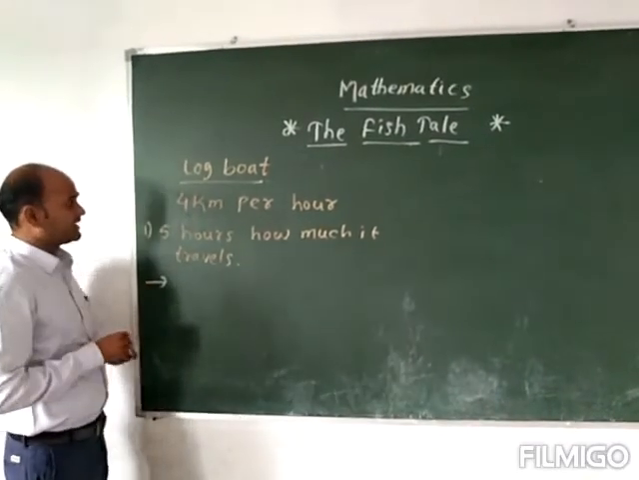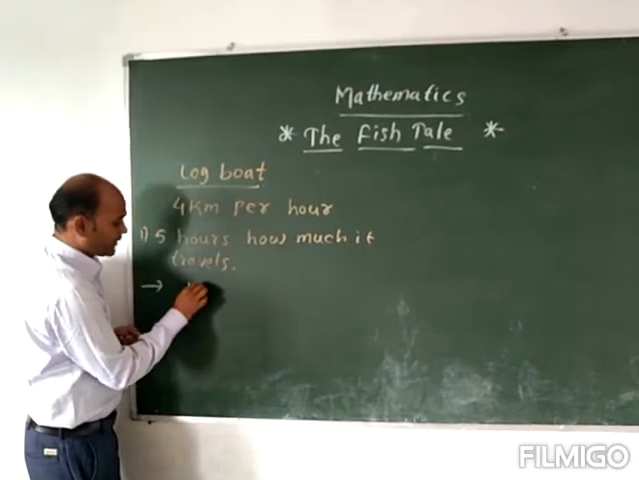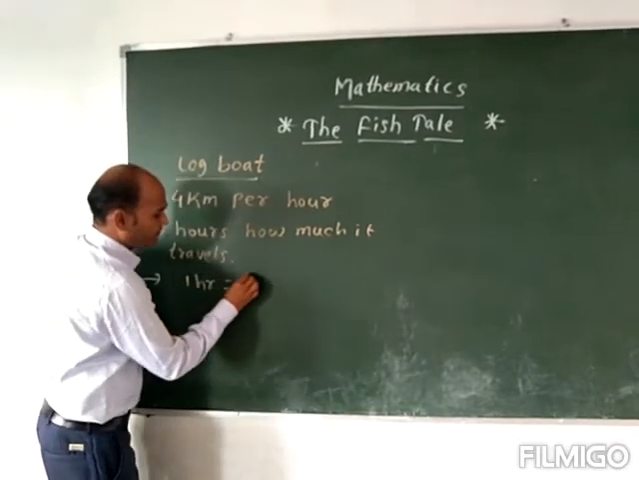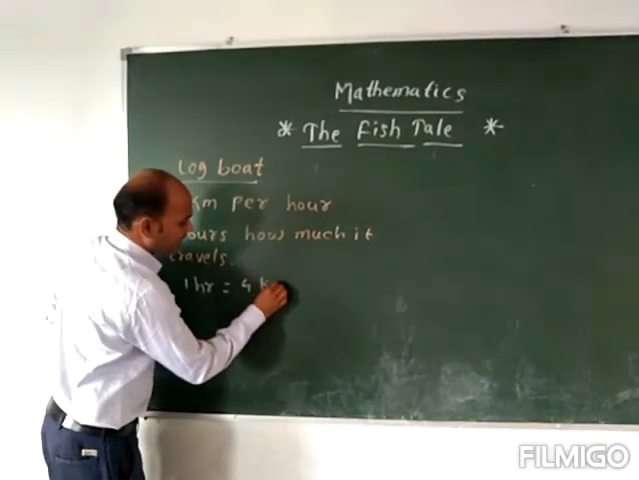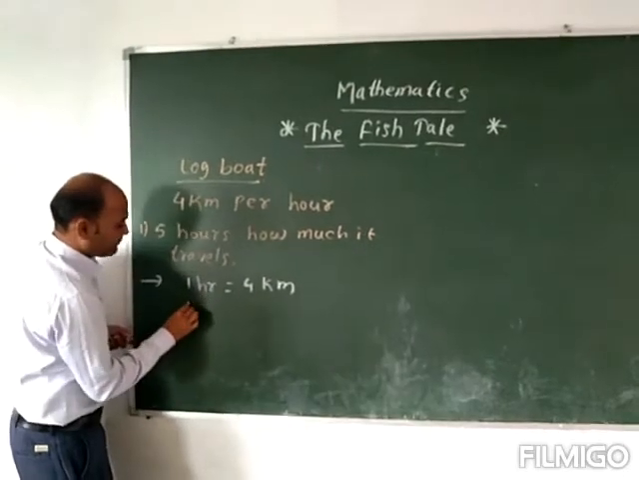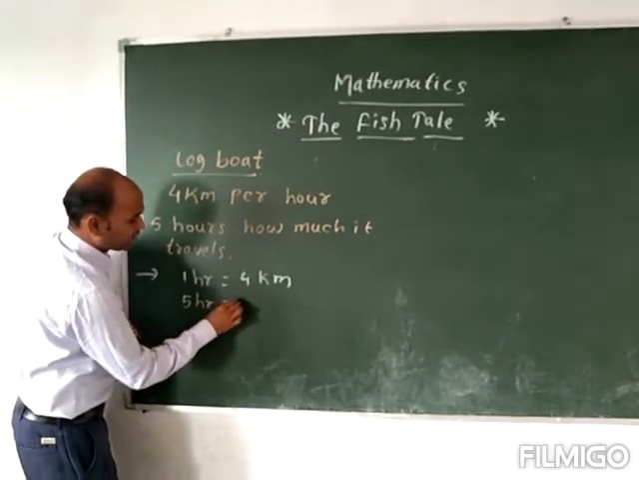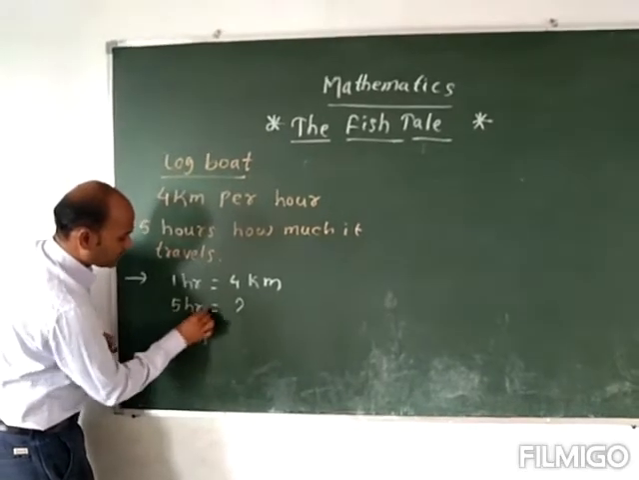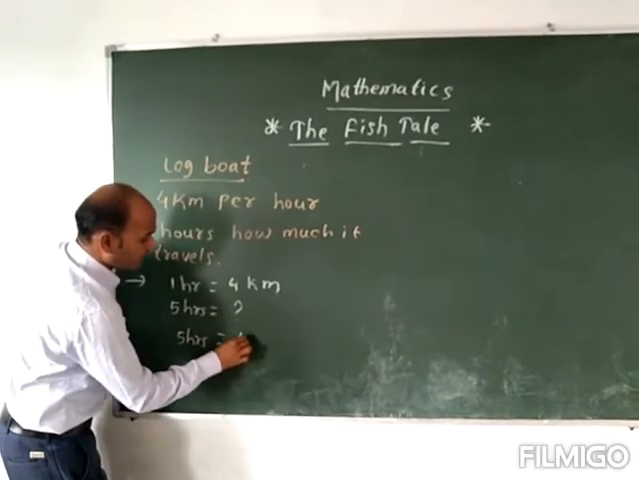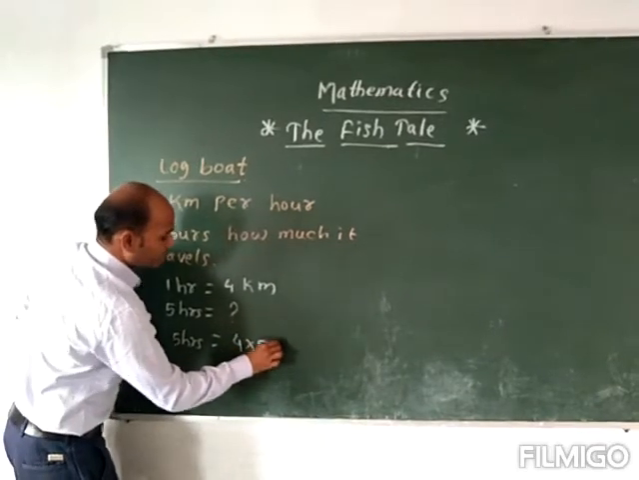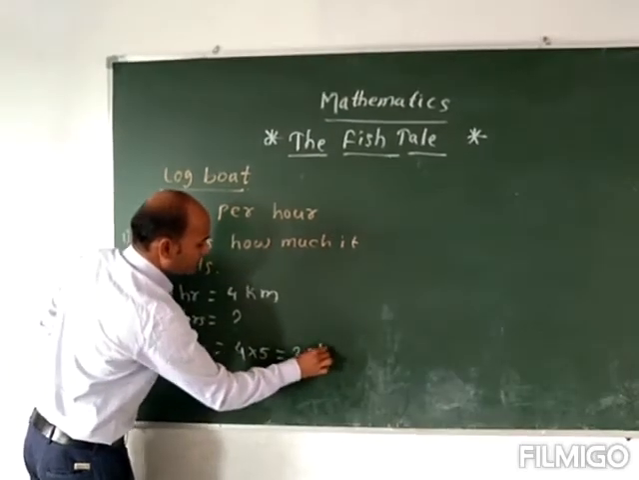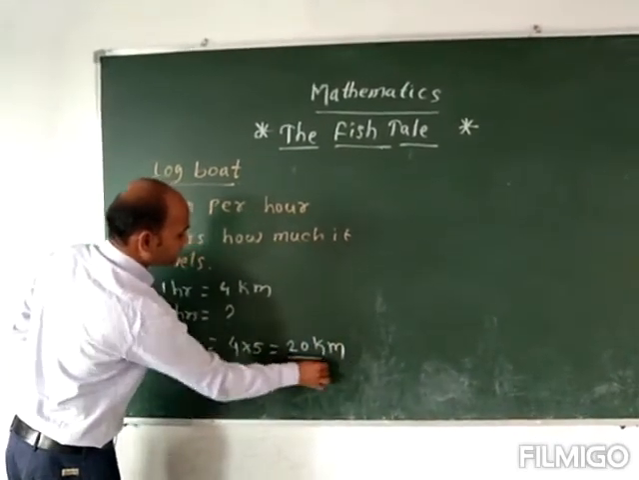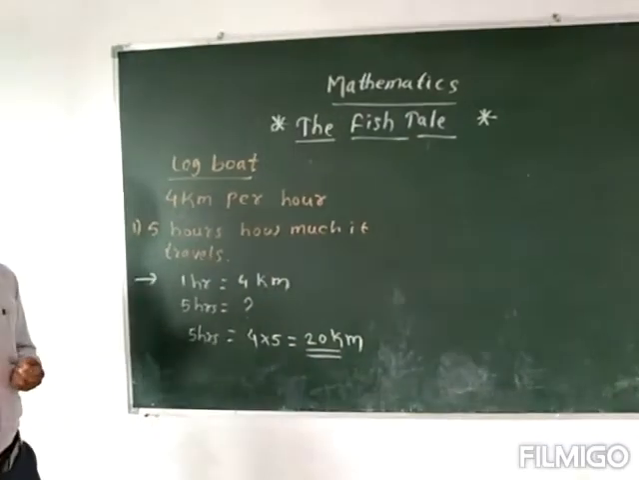So what we can see here is that 1 hour is equal to 4 km. Then 5 hours is equal to how many kilometers it runs? So what we can do is 5 hours is equal to 4 into 5. That is 4 5s are 20. In 5 hours it runs around 20 kilometers.